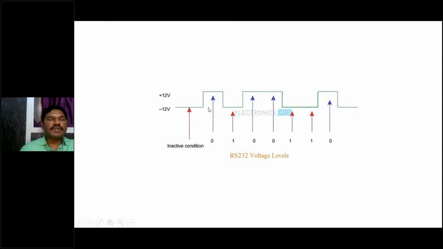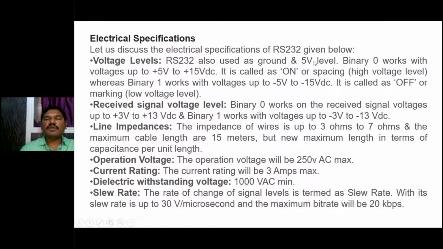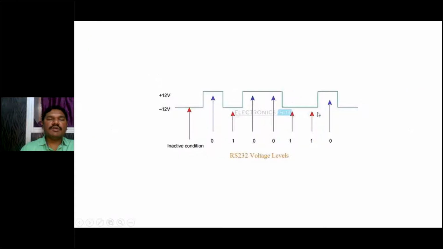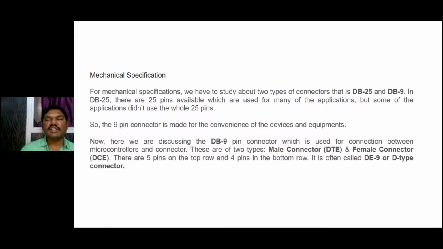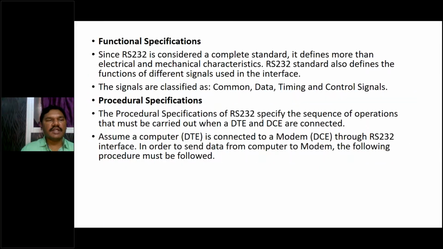So these are the different voltages. RS-232 also uses the ground and 5 volts level. Binary 0 works with voltage from 5 to 15 volts, called on or spacing, and binary 1 works with minus 5 to minus 15 volts. So that's why here we have the off state. So these are the voltages. Mechanical specifications mean what the pins of RS-232 are, DB25 and DB9 like that, how it is connected, the wire length usually, and how this wire is designed. That is called mechanical specifications.